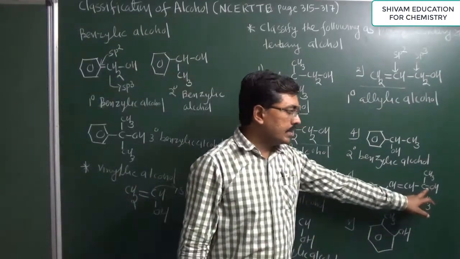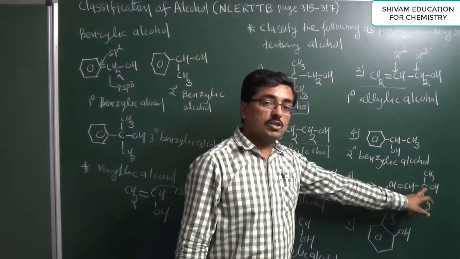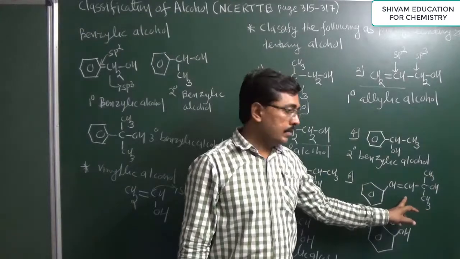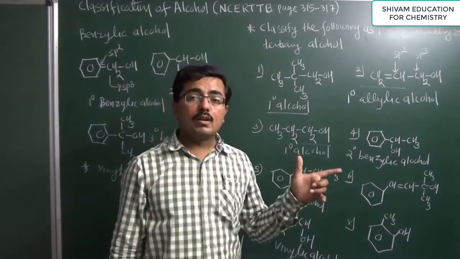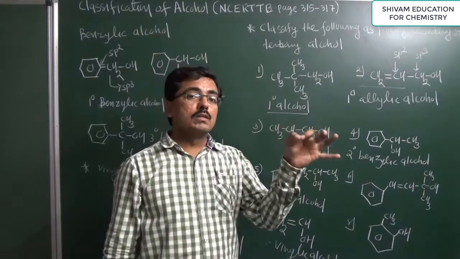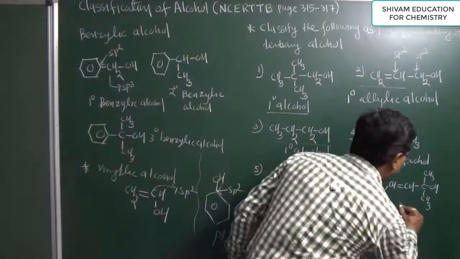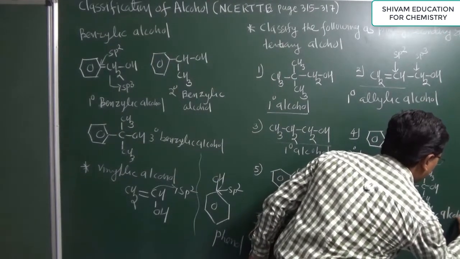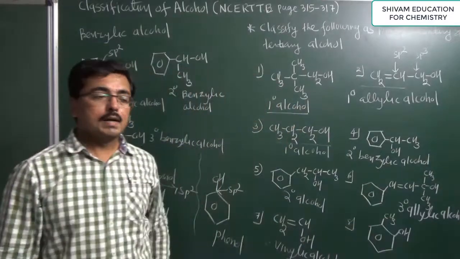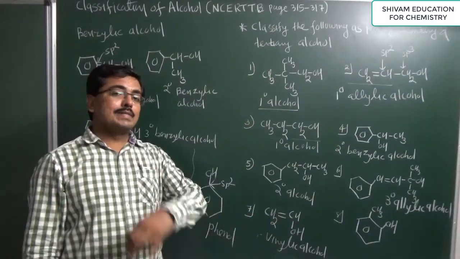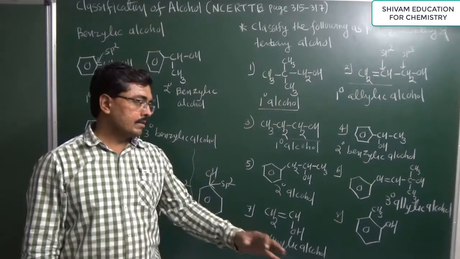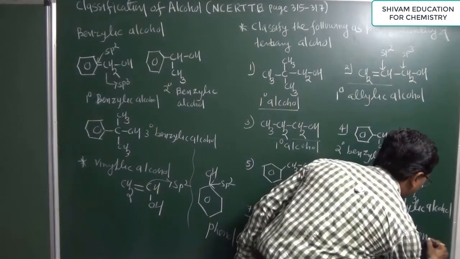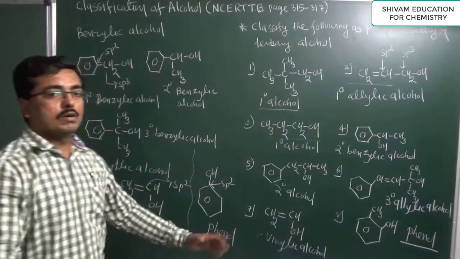Here the hydroxyl group is attached with a carbon and the carbon is a tertiary carbon. And this carbon is also attached with an sp2 hybrid carbon. So it is an allylic alcohol, but which type of allylic alcohol? 3 degree allylic alcohol. So we can write it is a 3 degree allylic alcohol. And here example number 8. The hydroxyl group is directly attached with an aromatic nucleus, sp2 hybrid carbon. So this structure is classified as a phenol structure. It will not come under alcohol.